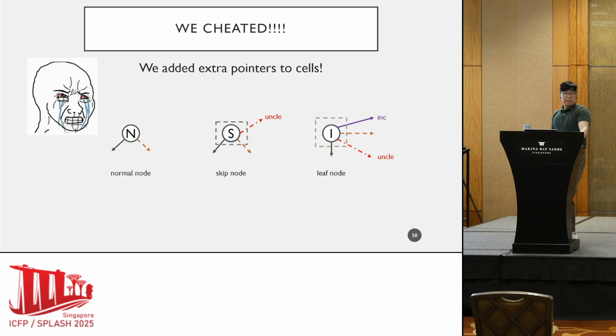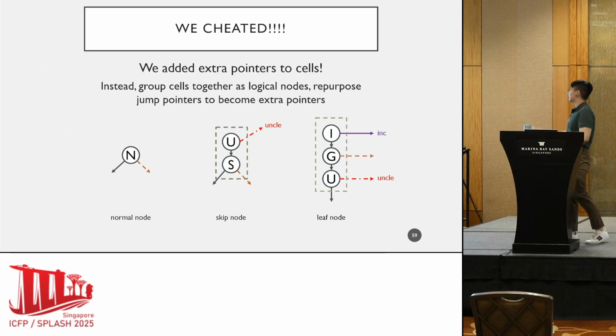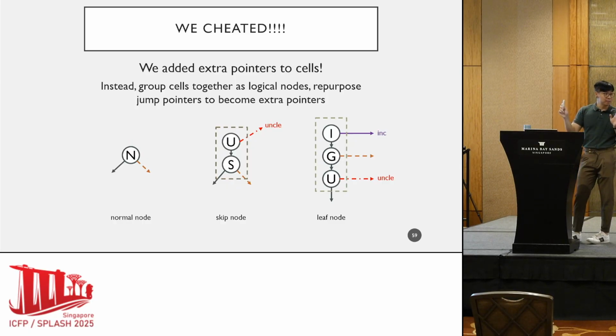I'll address one last point since I'm out of time. I stated at the beginning of the talk that we are only going to modify where the jump pointers point to, but I added extra pointers, so technically we cheated. To address this, instead of adding additional pointers to cells, we logically group some cells together so that the extra pointers are repurposed to become the pointers that we want.